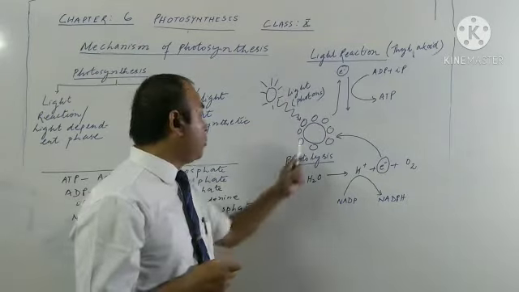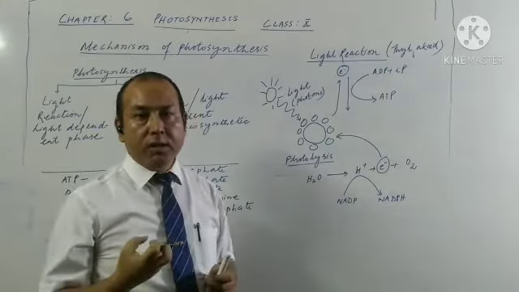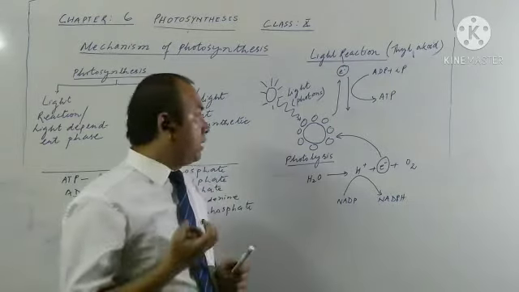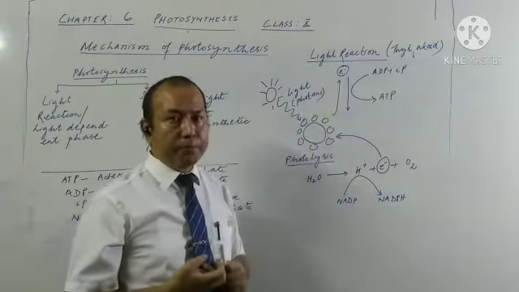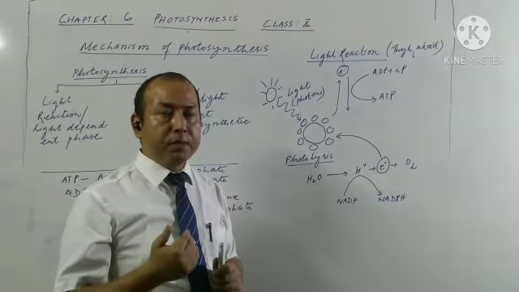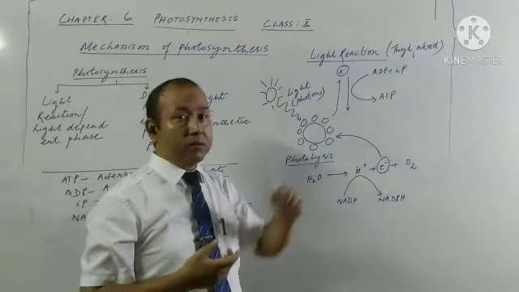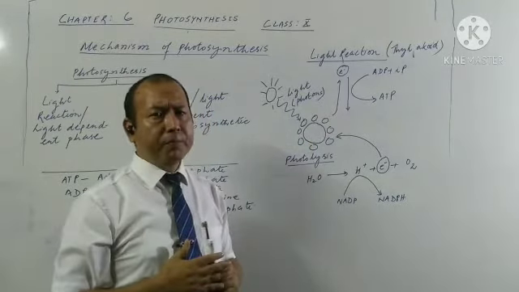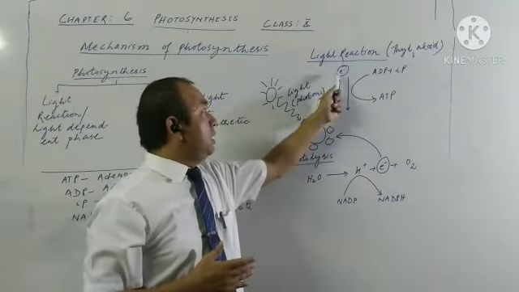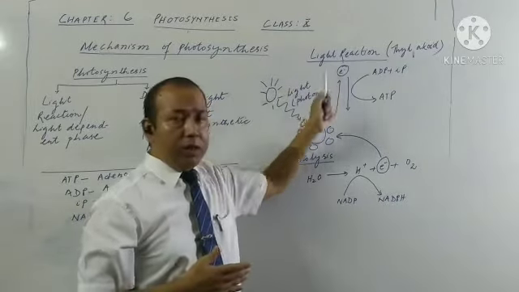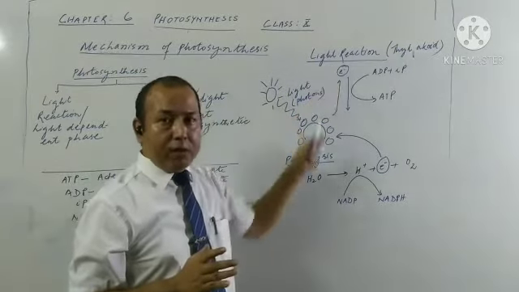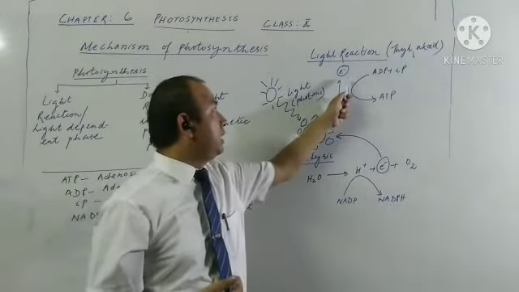So what happens here is that the chlorophyll pigments absorb the solar energy. When they absorb a sufficient amount of solar energy, they eject their electrons. And this ejected electron jumps to the higher energy level, as you can see in the figure also. When they jump to the higher energy level, this place is not a permanent place, it's a temporary place. The same electron, when it travels down to the lower energy level, releases the energy.